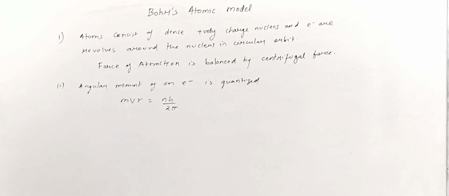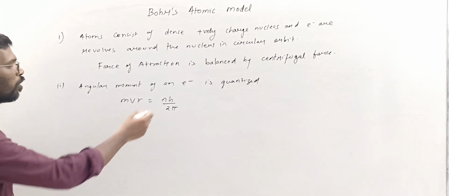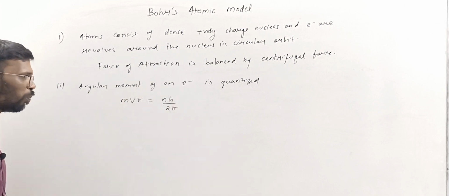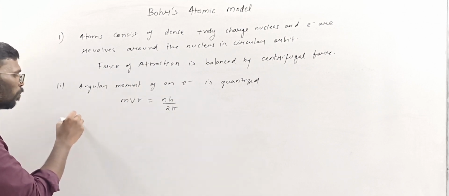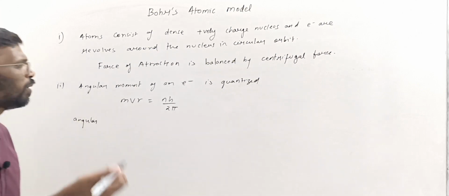The electron will revolve in a certain orbit which has angular momentum equal to nh by 2 pi. Angular momentum is an integral multiple of h by 2 pi.